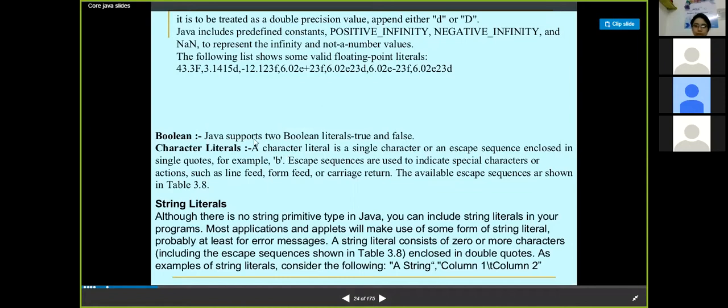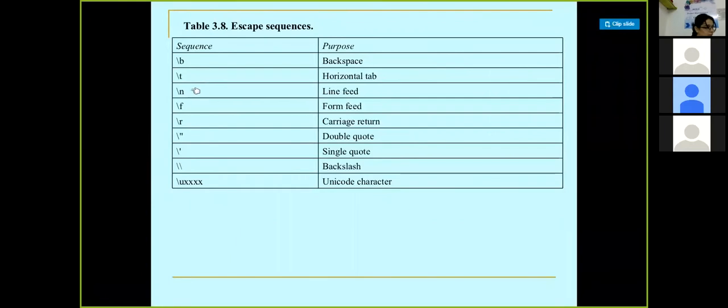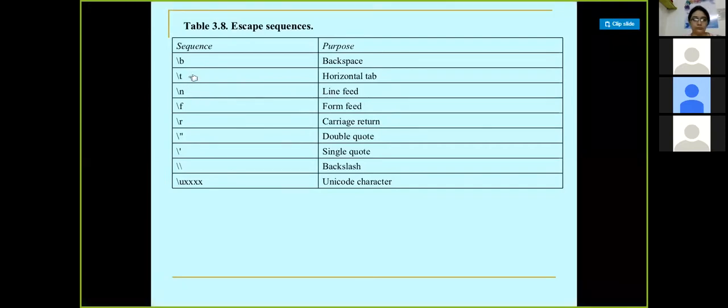Now character literals, these things are not that important, so we would be skipping this part. Escape sequences. These are again some of the important commands in Java, especially these two, \t and \n. \t is the horizontal tab that we give through our keyboard by pressing the tab button. \n is for moving the cursor to a new line. So these are the two important escape sequences that we need to understand.